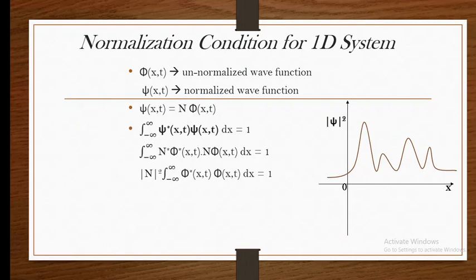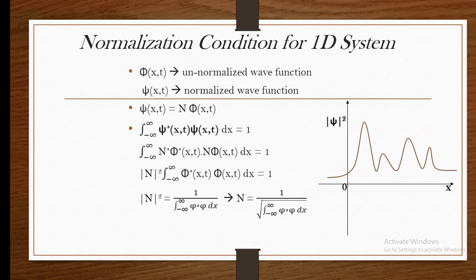Then N* into N we can write as the square of the modulus of N, and the remaining terms as they are. If you rearrange it, we get N equal to 1 divided by the square root of the integral from minus infinity to plus infinity of φ* φ dx.